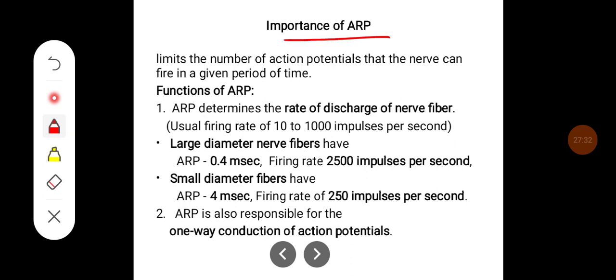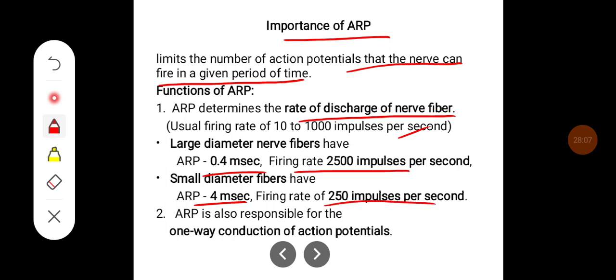So, the importance of the absolute refractory period: this limits the number of action potentials that the nerve can fire in a given period of time. So the ARP determines the rate of discharge of a nerve fiber. The usual firing rate is 10 to 1000 impulses per second. In large diameter nerve fibers, the ARP is 0.4 milliseconds, with a firing rate of 2500 impulses per second, and in small diameter fibers, the absolute refractory period is 4 milliseconds, with a firing rate of 250 impulses per second. ARP is also responsible for one-way conduction of the action potential.